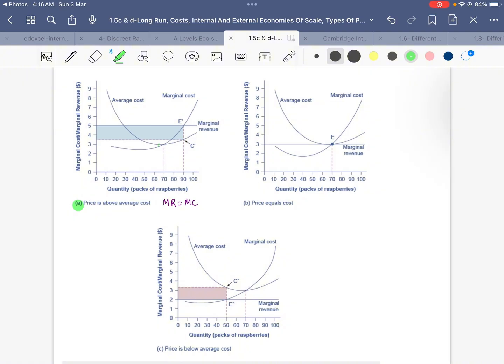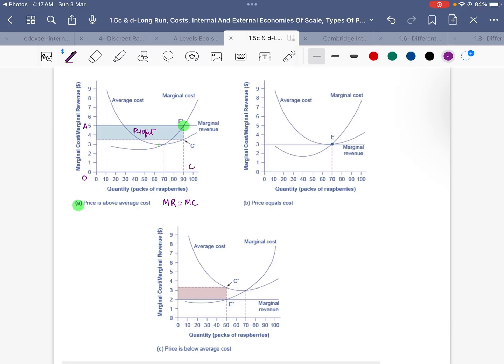For this one, we can see that marginal revenue is equal to marginal cost at 90 units with the price of $5 per packet of raspberries. The total revenue is the rectangle AOCE dash, and this is the profit.